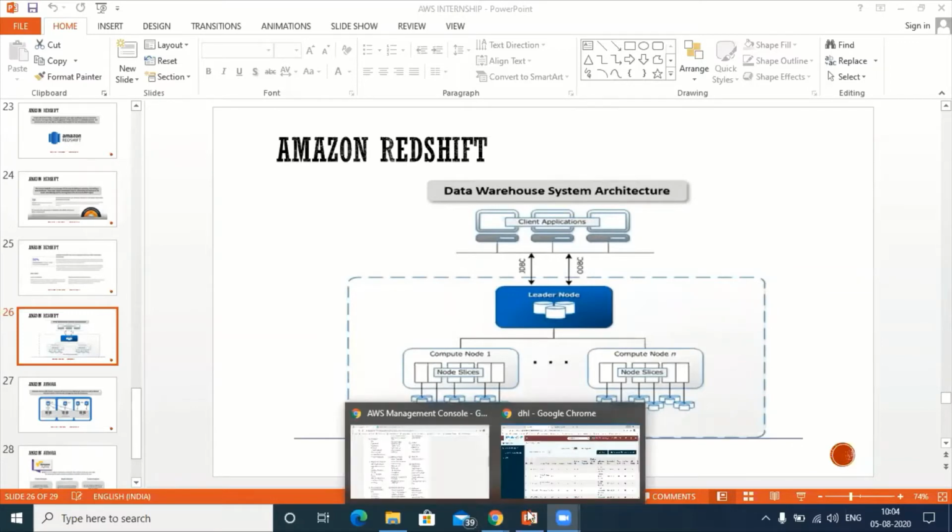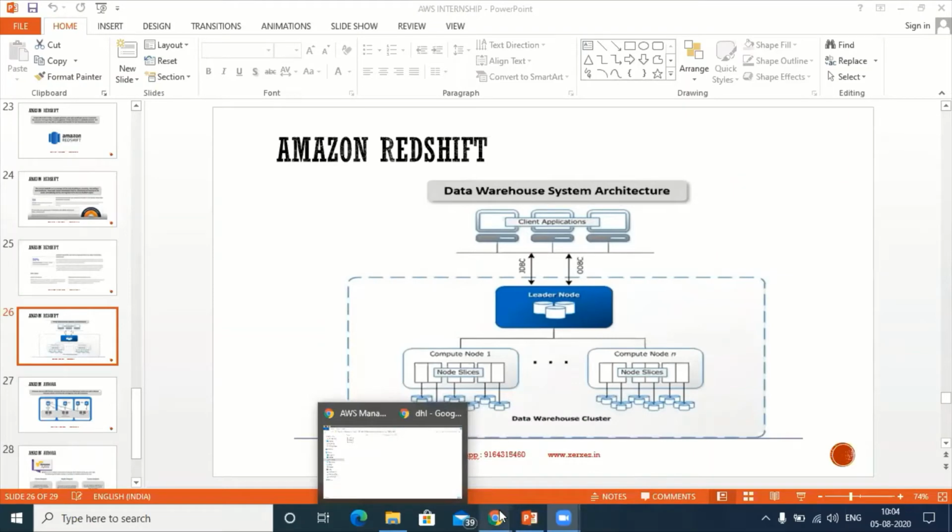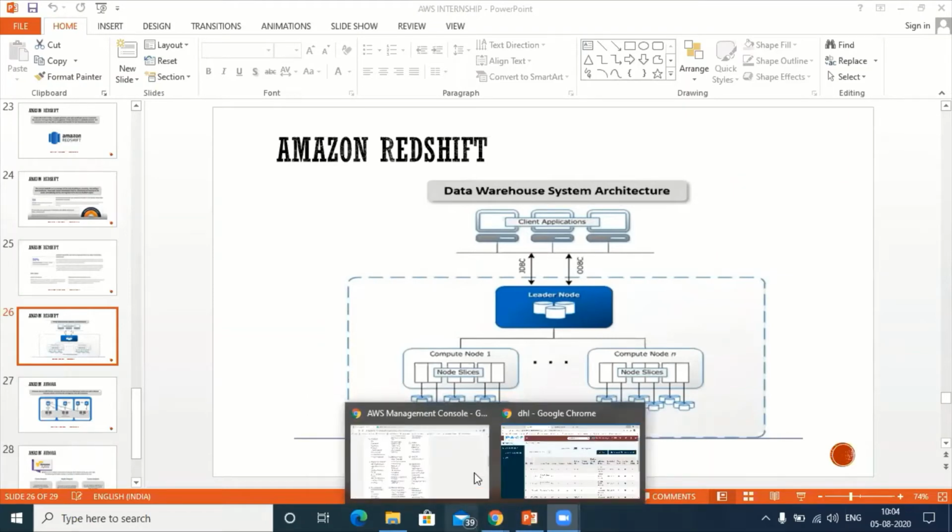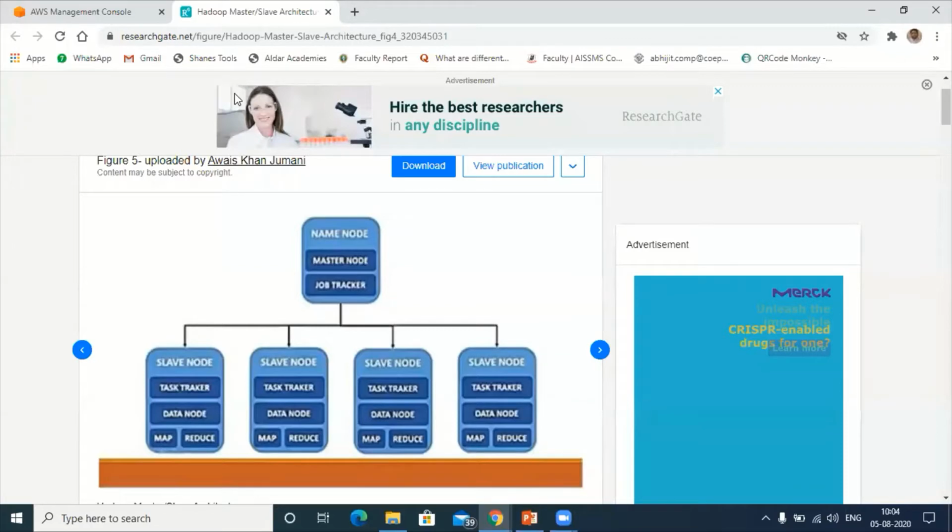or Redshift. Where is it, let me check here. Hold on a second. I hope you can see the screen. You can see the screen now, participants? Yes, yeah.